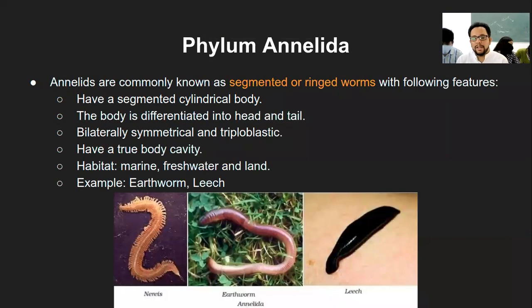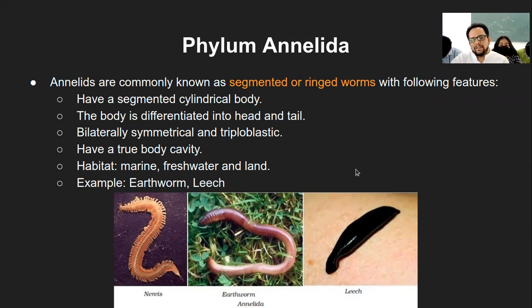Then the next one is the Annelida. Annelida is again a kind of roundworm, but the special characteristic of Annelida is the segmented body, or ringed worms. If you have ever looked at an earthworm, you can see ring-like structures, right?